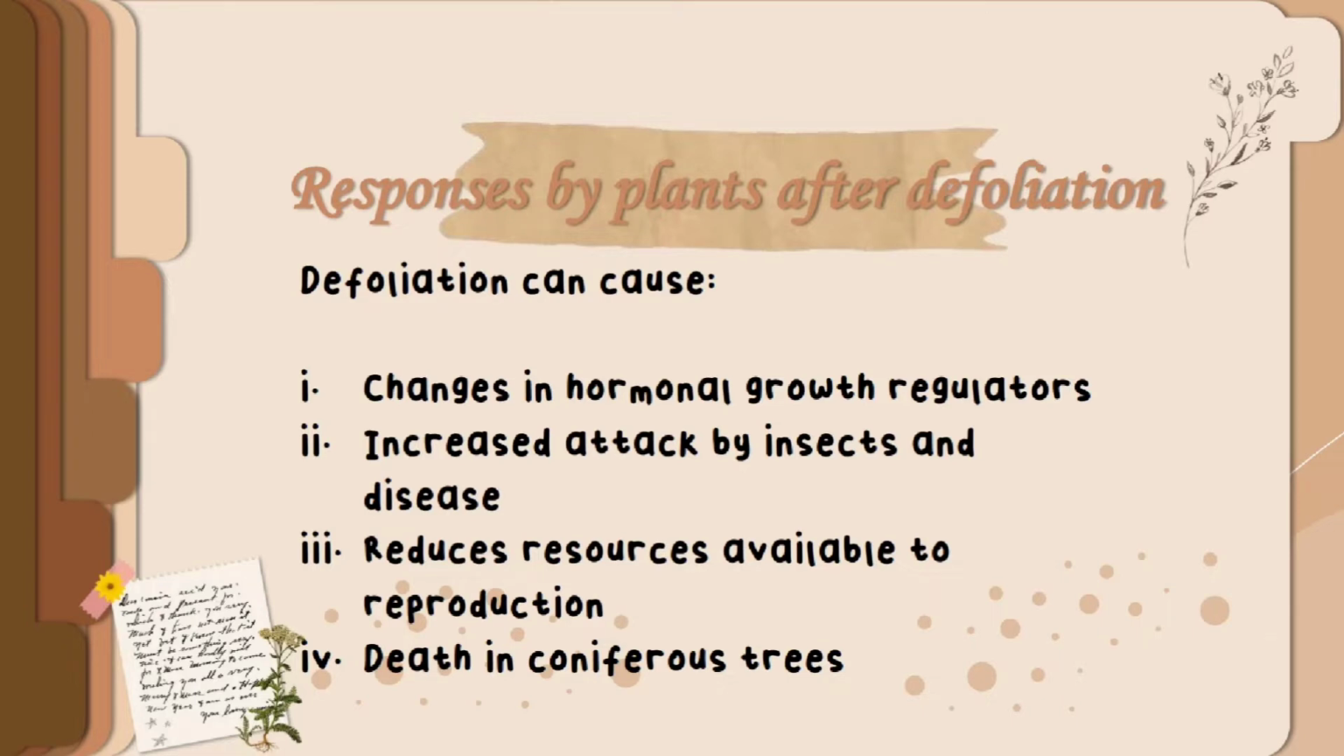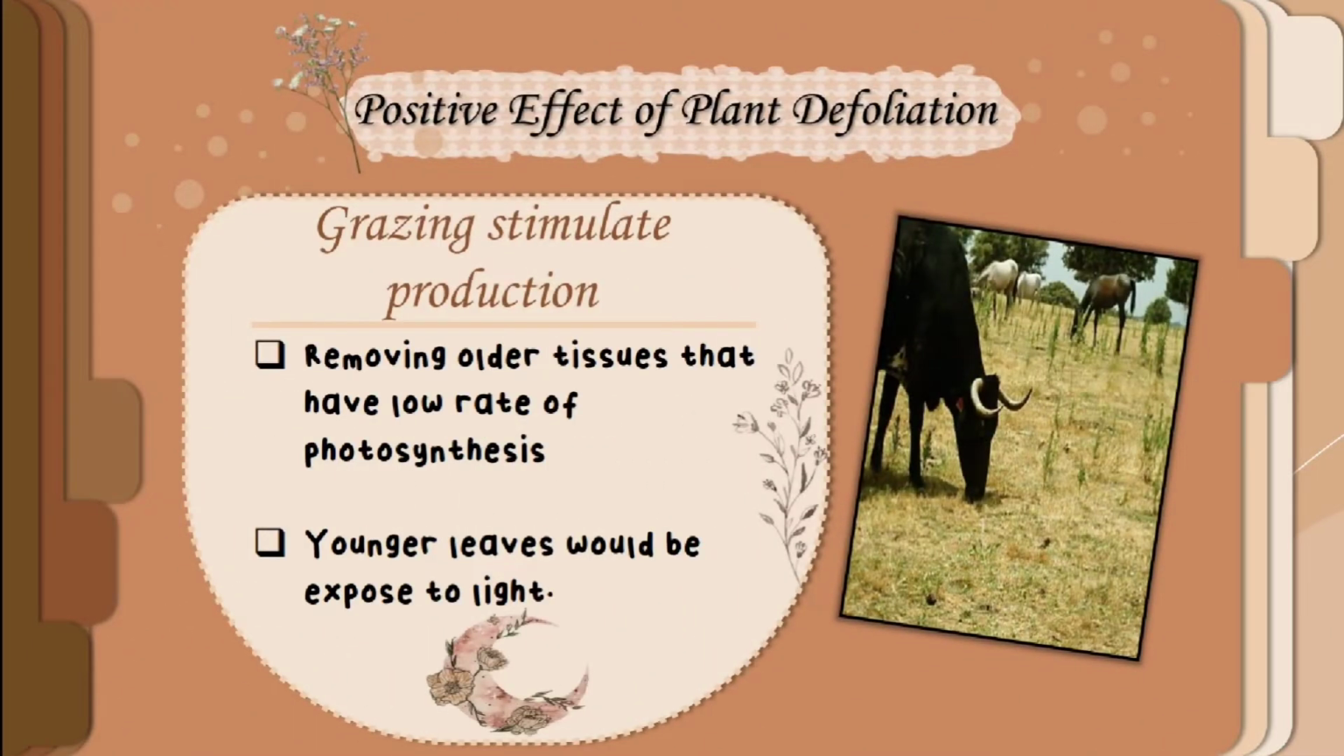Last but not least, defoliation also causes death in coniferous trees because these trees do not have physiological traits that allows them to recover. Plant defoliation brings both positive and negative effect. The positive effect of plant defoliation is grazing stimulates production by removing older tissues that have low rate of photosynthesis. By doing so, younger leaves will be exposed to light.